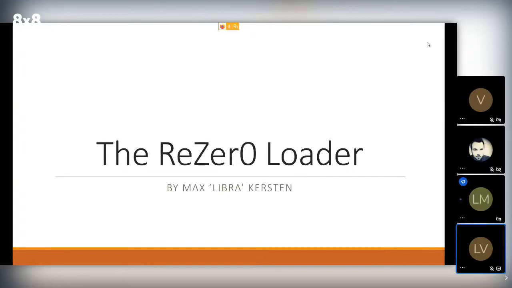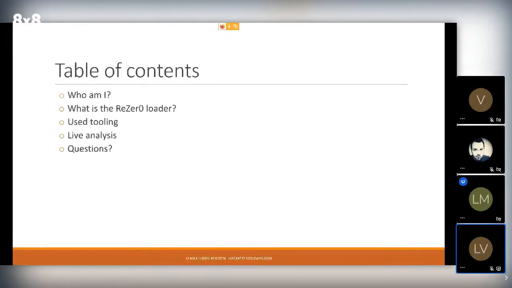I'll start off with a short PowerPoint with some introduction and a bit of basic terms and programs that we will use. It can also be seen in the table of contents. So first I'll talk about who am I, then what is the ReZer0 loader, the used tooling, and then we'll swap over to the live analysis.